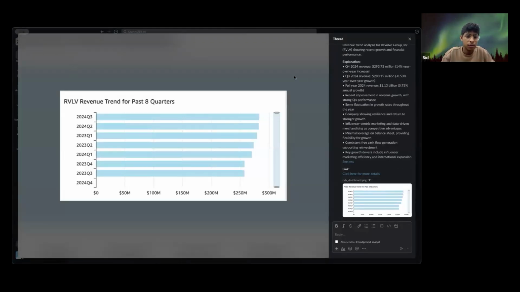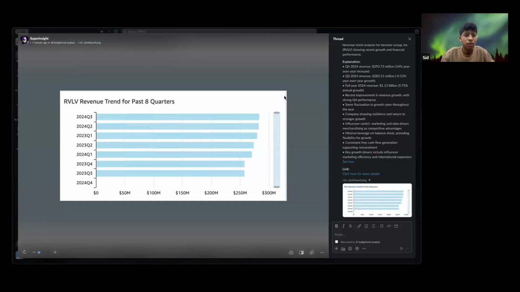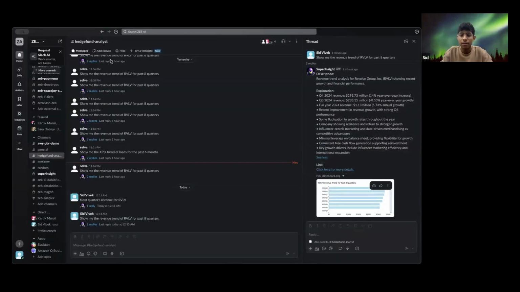So we can see the visual that comes back as well, showing what the past 8 quarters have looked like for Revolve, as well as that same explanation: what do we look like in Q4, what do we look like in Q3, and what's that year-on-year growth look like, as well as why, some of the key growth drivers behind this, and what's been the reason for fluctuation within the Revolve space.